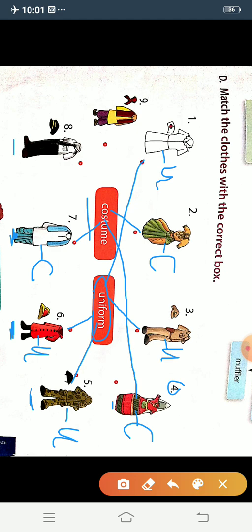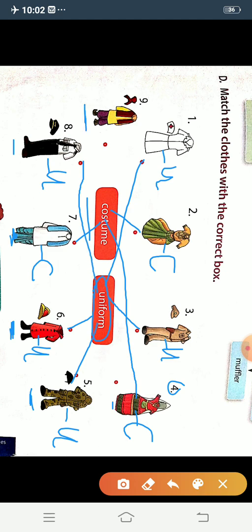Now see the next one. What is this? This is the dress of a pilot. Students, have you seen the pilot on the television? Great. Pilots are wearing this type of dress and it is called uniform. So we will match it with uniform.